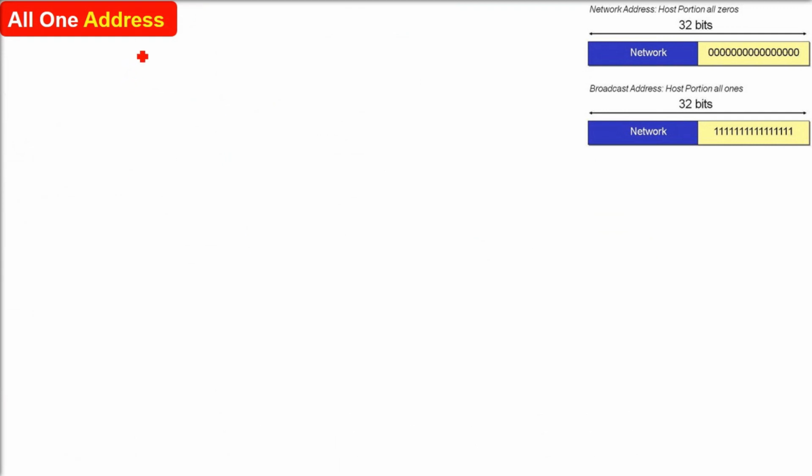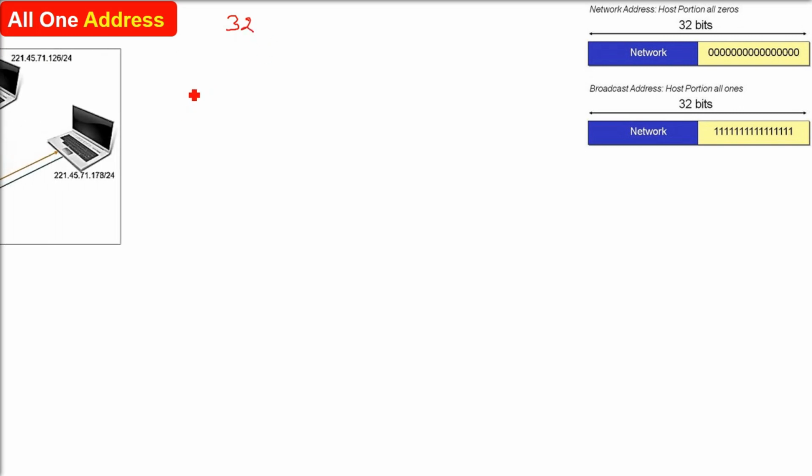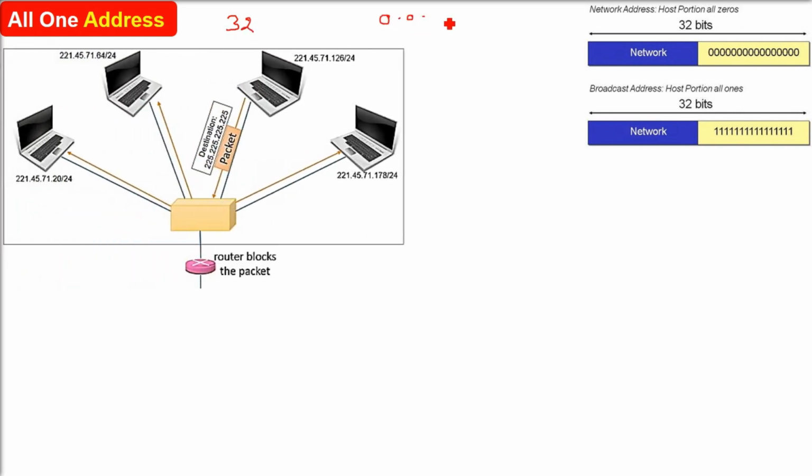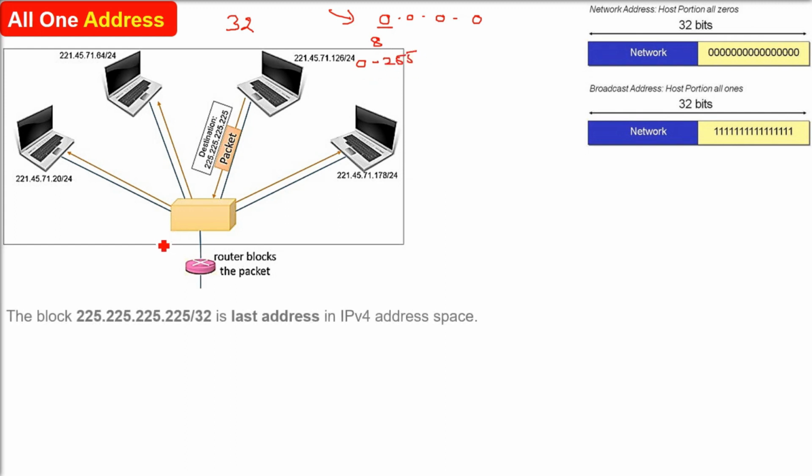In IPv4 addressing, this is the 32-bit addressing space, which is represented in dotted decimal form. If you count all the zeros and ones in this dotted decimal, it will be 32. So the minimum possible is 0.0.0.0. Since each octet, first, second, third, fourth, is 8-bit, 2 to the power 8, that is 256 values, are possible. So the minimum is 0 and the maximum is 255.